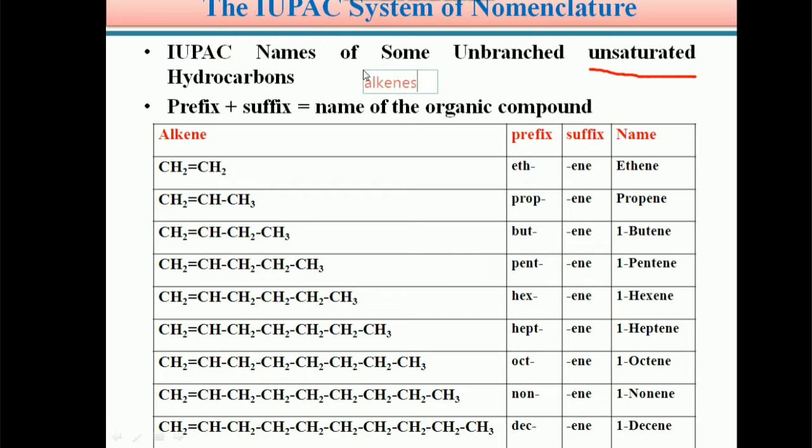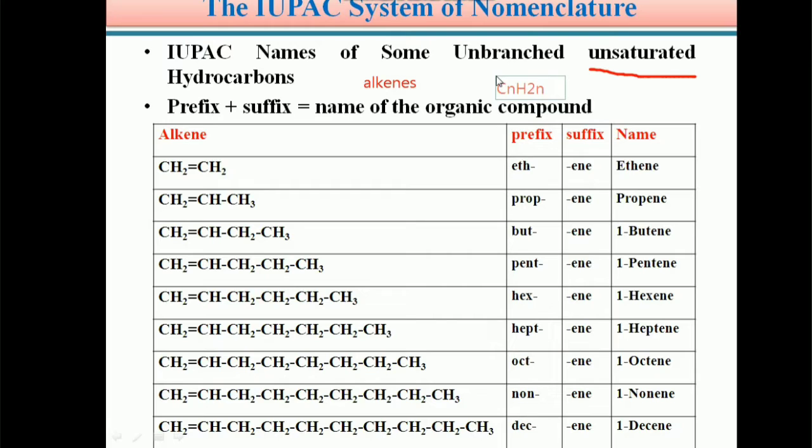Students, the general formula for alkenes, as we know, is CnH2n. In the case of alkanes, the general molecular formula is CnH2n+2.